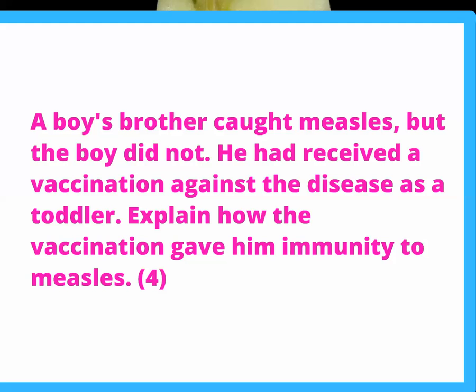A boy's brother caught measles, but the boy did not. He had received a vaccination against the disease as a toddler. Explain how the vaccine gave him immunity to measles.